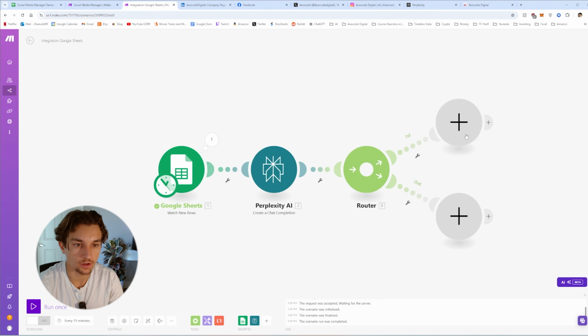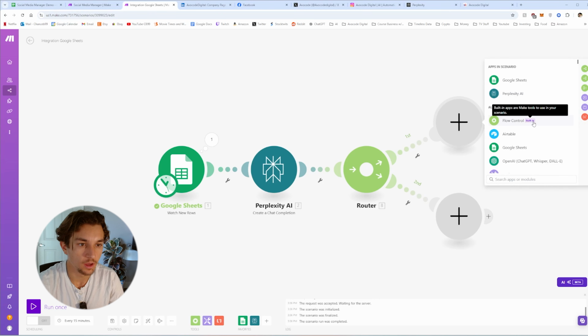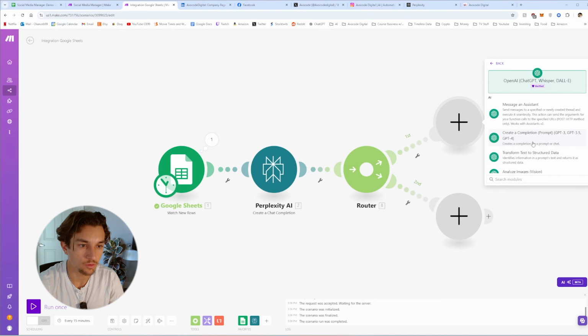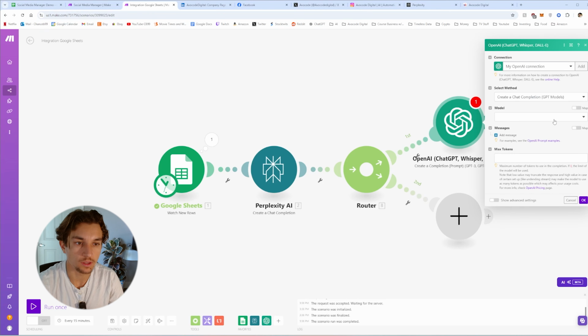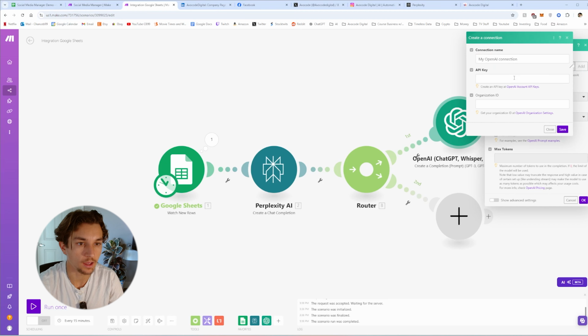This is where we're going to start the workflow. So go to ChatGPT, create a completion. We're going to start with the LinkedIn first. So same with Perplexity, you'll need to add an OpenAI connection API key. You can follow these links in order to know how to do that as well.